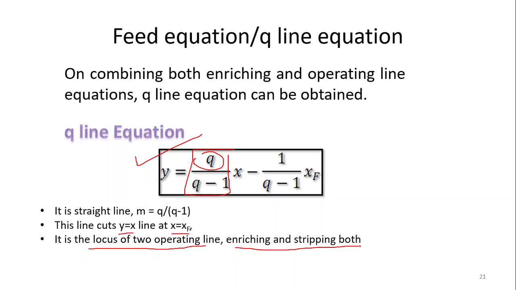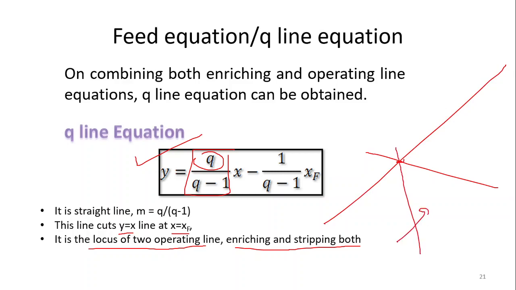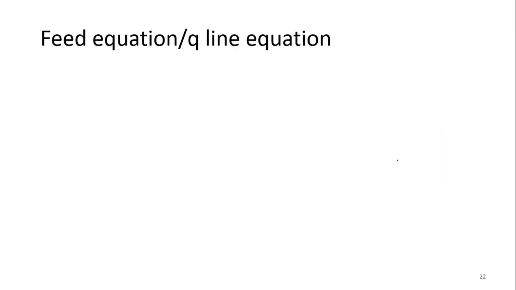What it means is that the intersection point of the enriching and stripping lines is the point through which this q line also passes. For example, this is the enriching line, and this is the stripping line, so this point is the point of intersection for the q line. All these three lines cross at a single point. That is the important thing for us to find all the necessary lines in the XY diagram. How can we do it? Let us take an example.